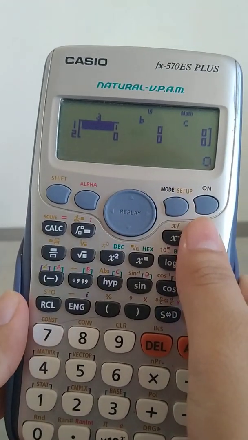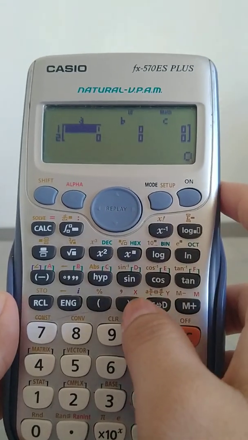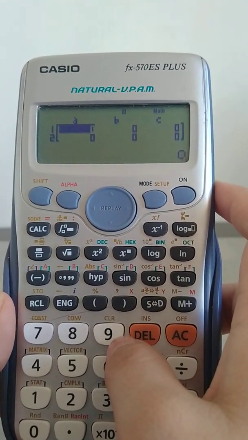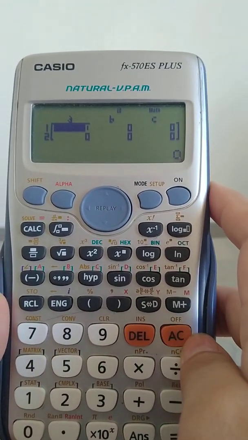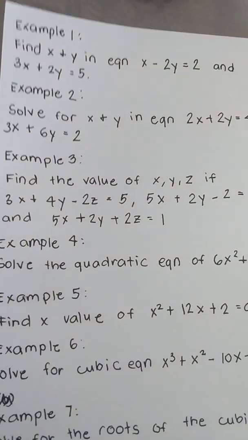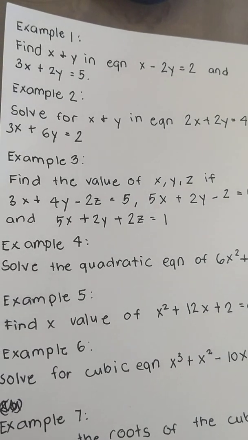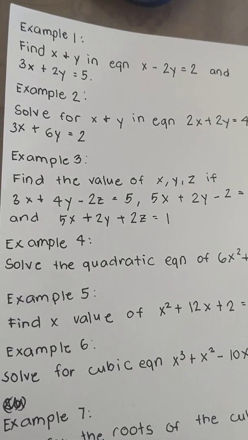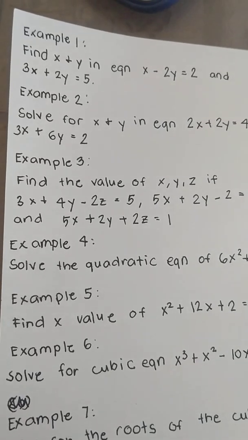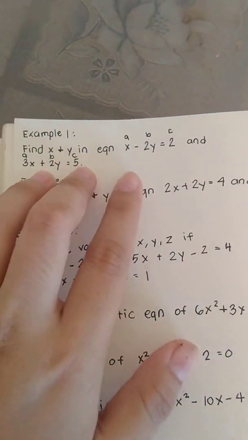So, para mas ma-explain further, mag-e-example tayo. Mga 7 examples. So, sa example number 1, sinasabi dito na find x and y in equation x minus 2y is equals to 2 and 3x plus 2y is equals to 5. So, yan na nga yung given natin.